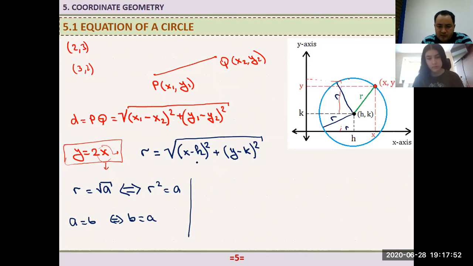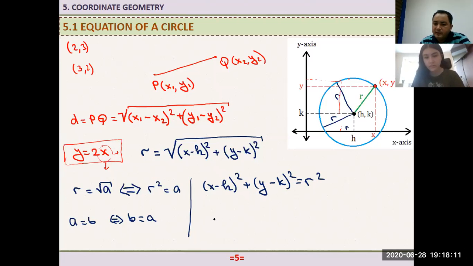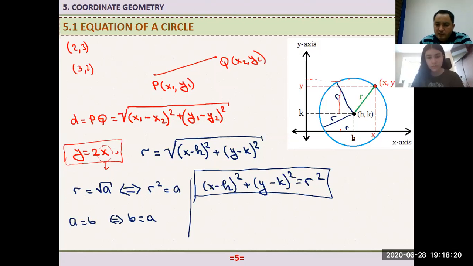What do I get here then? Here I get (x minus h) squared plus (y minus k) squared. What do we have on the right-hand side? We have r squared. Now this is our equation. What is this equation? The equation of a circle. If we are given the center of the circle and the radius, this is how we determine or write the equation of the circle. That is what we have to understand here.